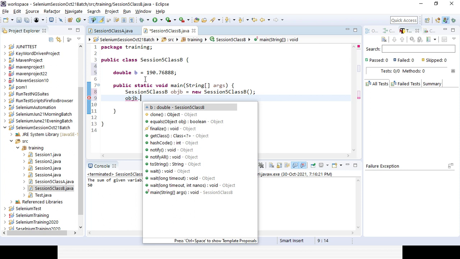That is the reason you are able to access it, but you are not able to access whatever variables or methods you have already written in the class A. So definitely it will not be possible, right?